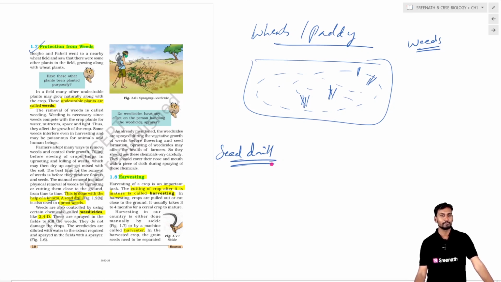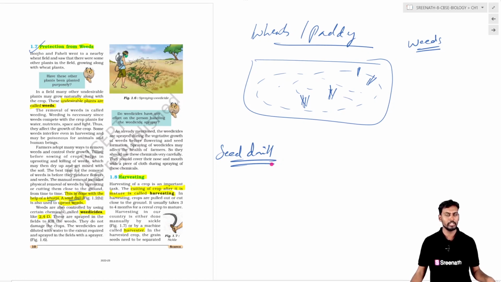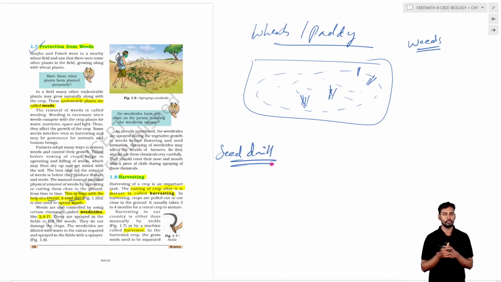This will be done so that the cropping will not be affected. At the same time, the removal of the weeds will be done in such a way that it happens before the flowering and before the formation of the seeds of the weeds. If you remove the weeds before that part only, then there is no question of the weeds reoccurring, and no question of weed seeds appearing in our food material or the food crops or food grains.